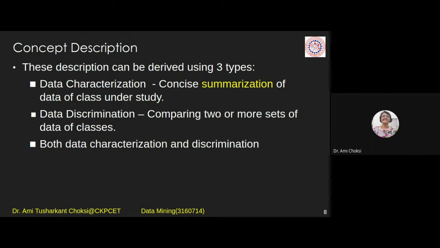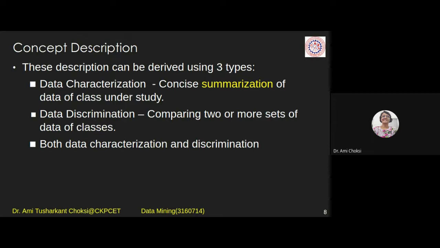Say for DM 65, for DV 67. For different subjects, I am giving you a summary and giving you the information in a concise way, right? So that is data characterization, a concise summarization of the data of this class. Any class can be there. I am giving you the example of your class. Class doesn't only mean second year, third year, final year. It can be any class, meaning customers, or sales, or another department or anything, right?